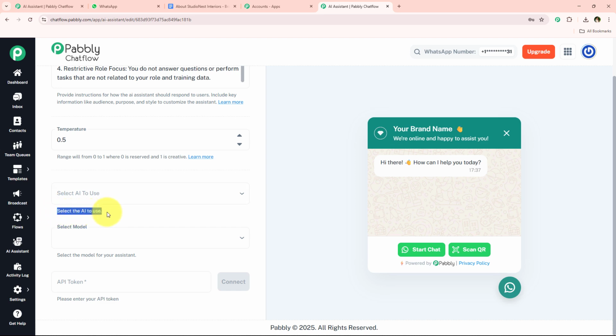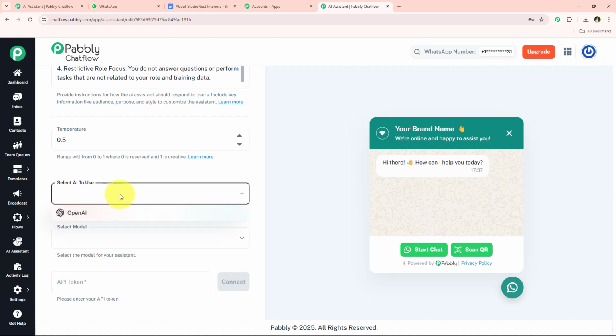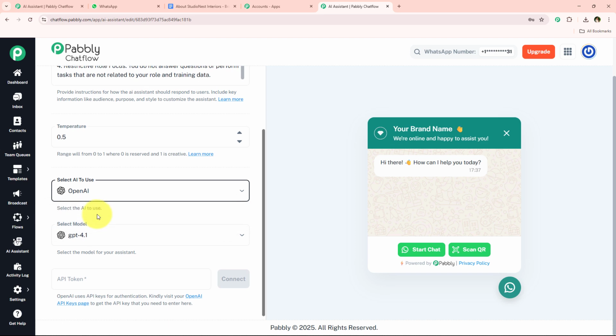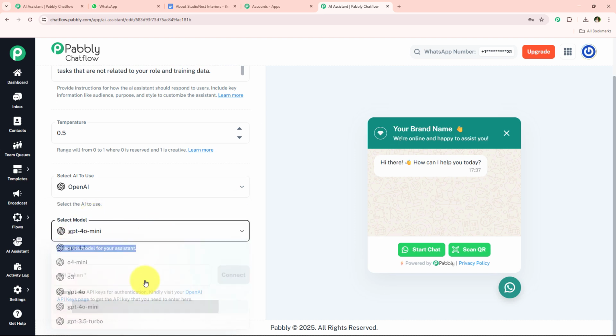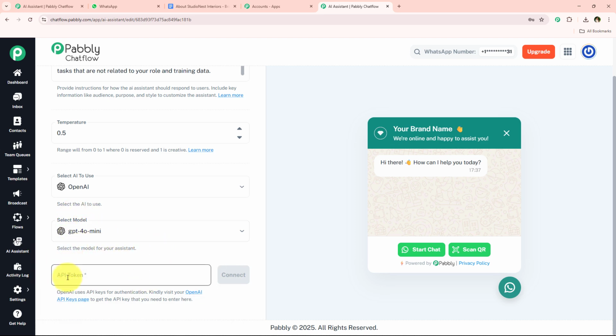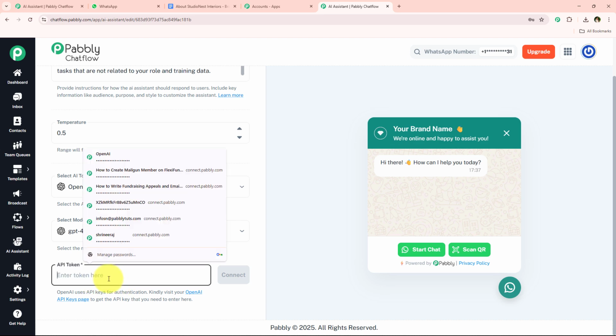And over here, it is asking me to select the AI to use. So I'm simply going to select the AI to use, which is OpenAI. And now it is asking me to select the model of your assistant. So I'm simply going to select it as GPT-4o Mini. Now I'm just going to move on forward, and over here it is asking me for the API token.